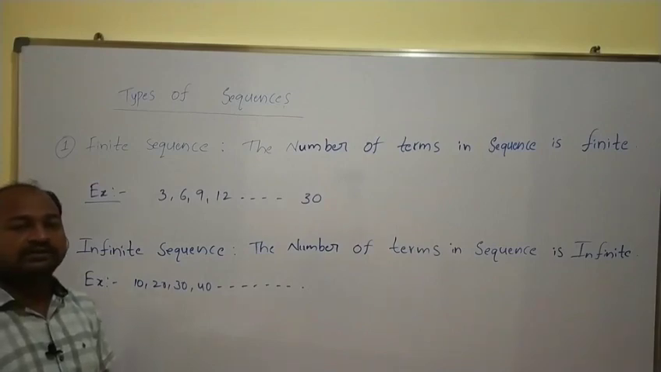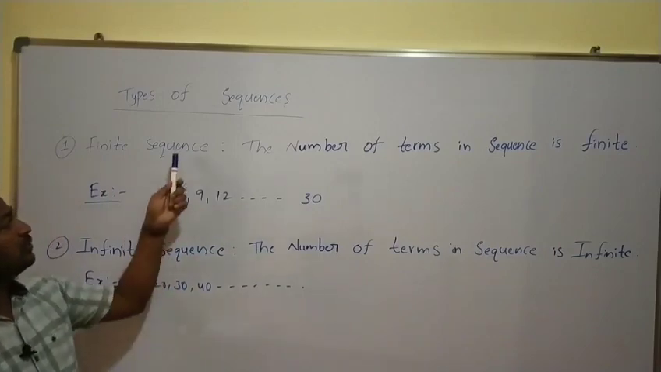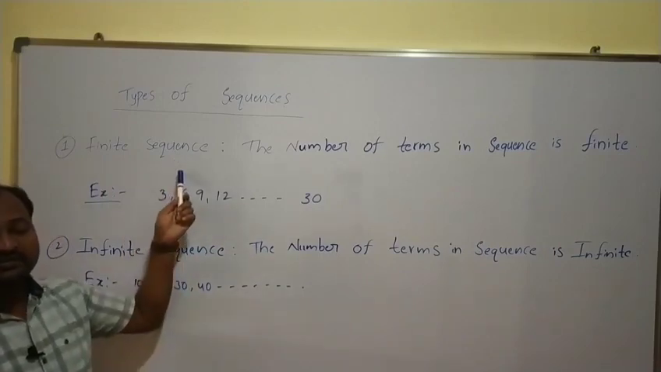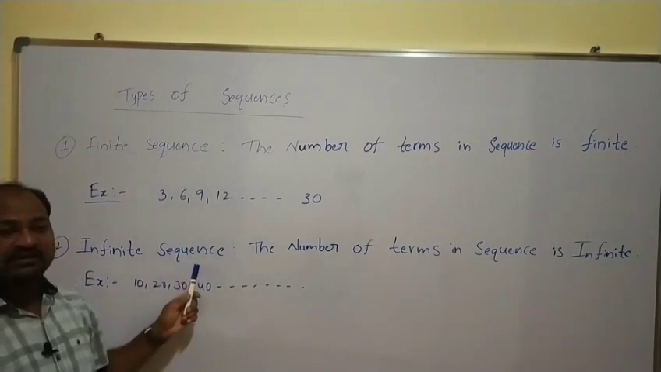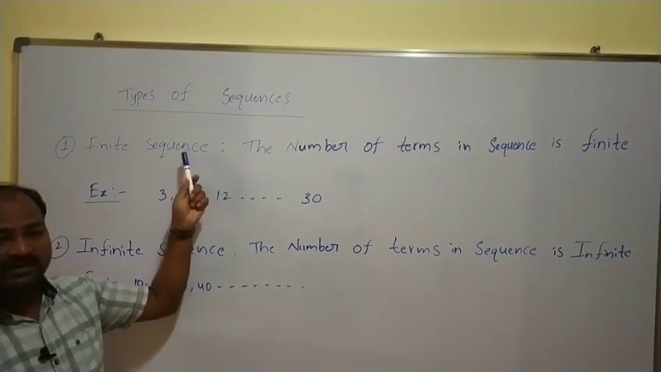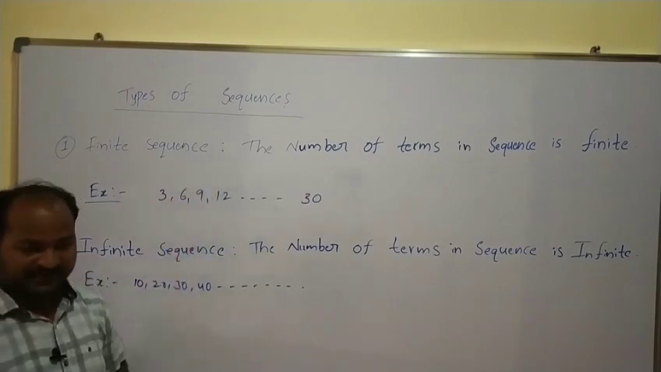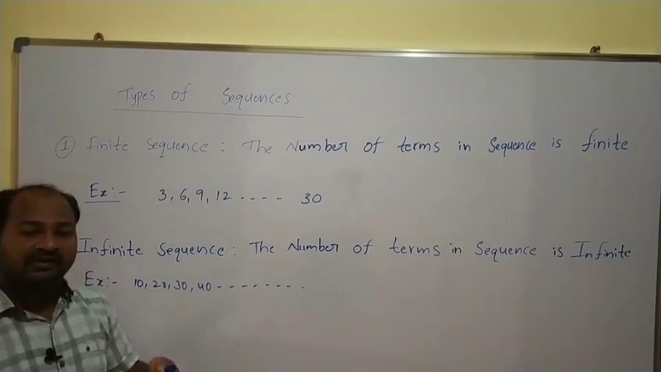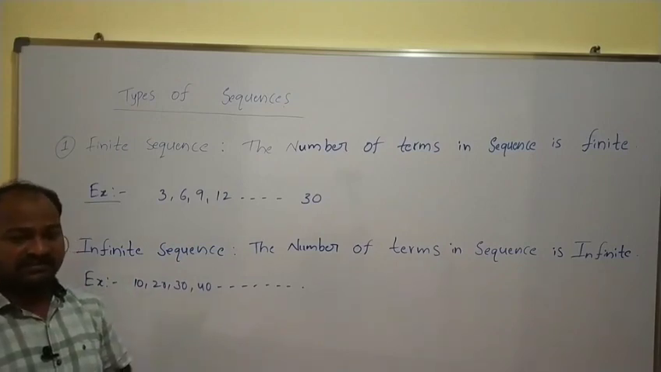Next topic is types of sequences. So here we have two types of sequences. First one is finite sequences, second one is infinite sequences. So first let us understand what is the finite sequence. Here finite sequence means there is an end in the sequence. So here we have limited values in the sequence.